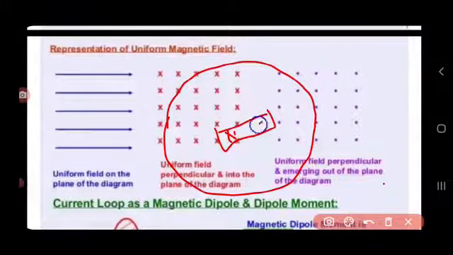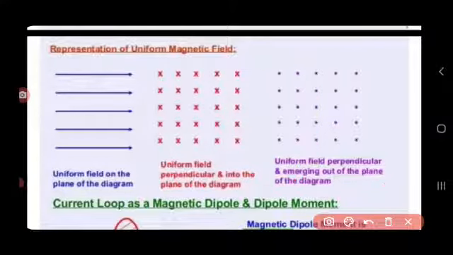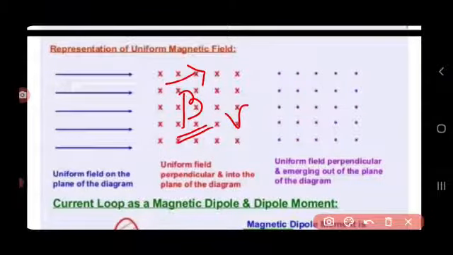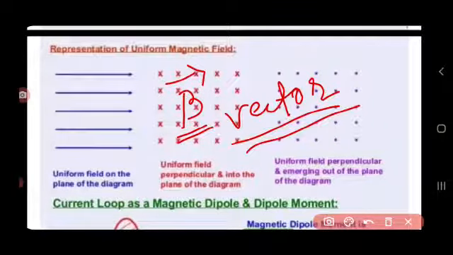So the magnetic force F divided by pole strength Qm should be equal to the magnetic field B. So magnetic field B is equal to F by Qm. F is the force experienced by the magnet and Qm is the pole strength.